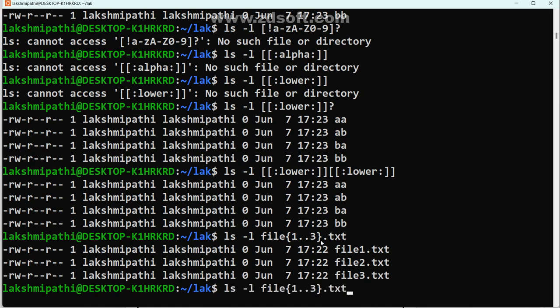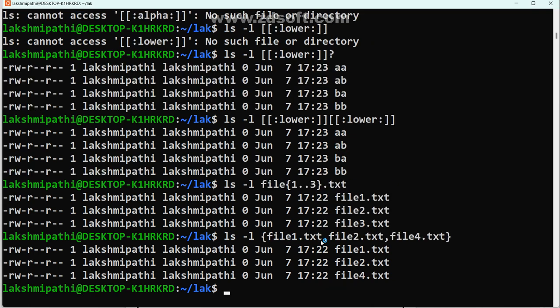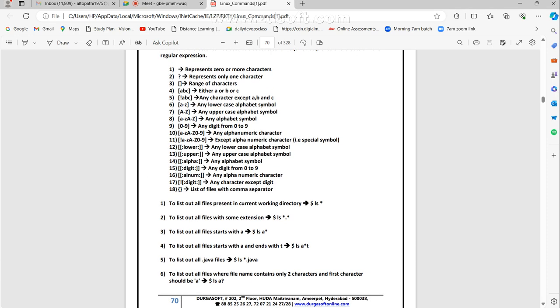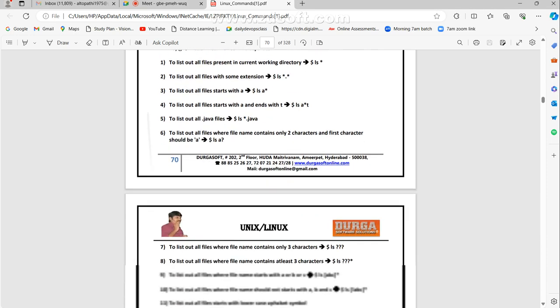You may go with it like this also. Maybe it may also work. You may check it. How to do it? Maybe square bracket file1.txt, comma file2.txt, comma file3.txt, even I am going with 4.txt. It may work. Yes or no? Observe: file1, file2, file. Clear or not? I applied all the things manually.